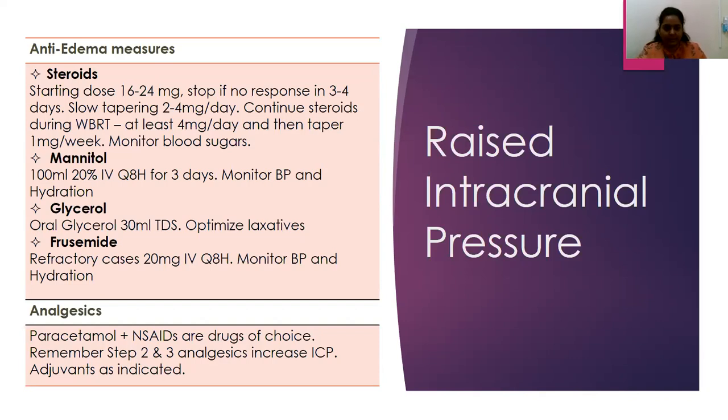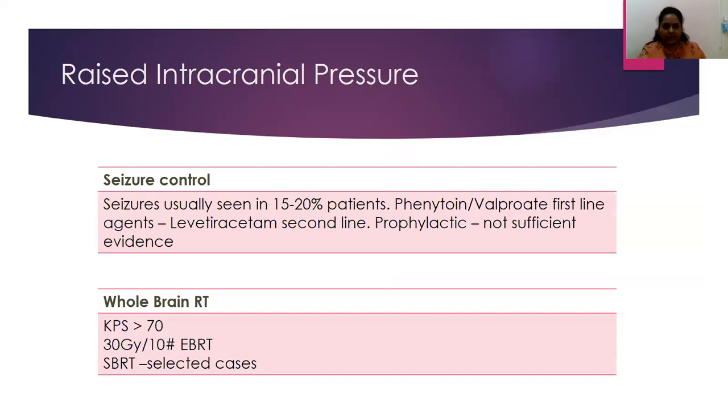Unless the patient is clearly at end of life, and despite your management is not improving and is now moving towards end of life, you could consider adding an opioid to relieve the distress as part of palliative sedation, and adjuvants as and when indicated. The other part of managing raised intracranial pressure would be seizure control and giving WBRT. Whole brain RT is preferably given in patients with a better prognosis, a survival of 6 months, where they would have some improvement. The earlier doses were 30 gray in 10 fractions. Now even 20 gray in 5 fractions is given for certain patients. External beam radiotherapy is considered.